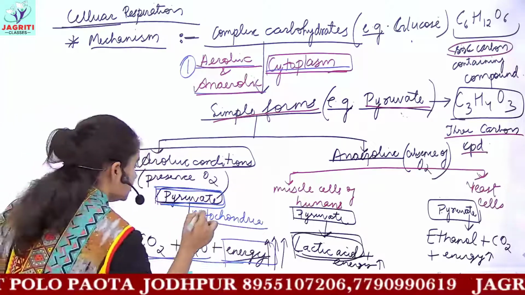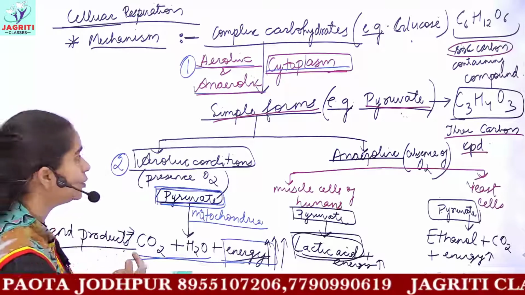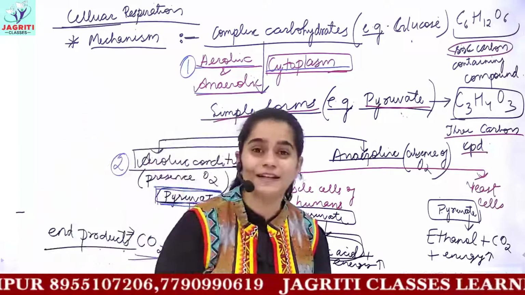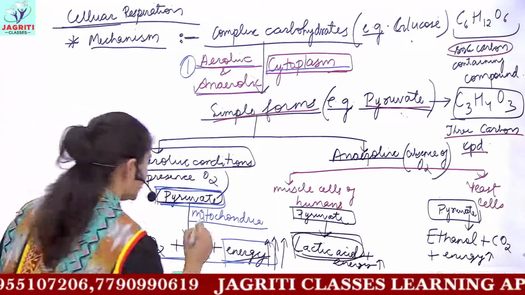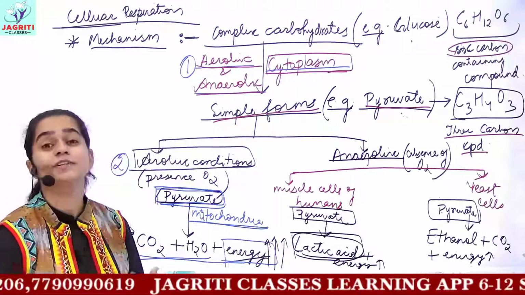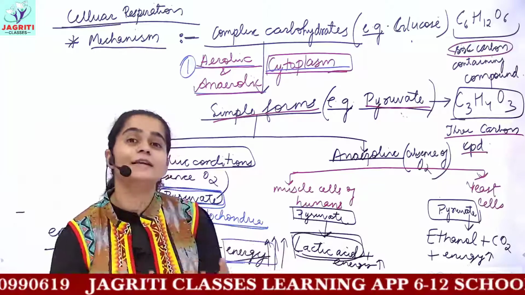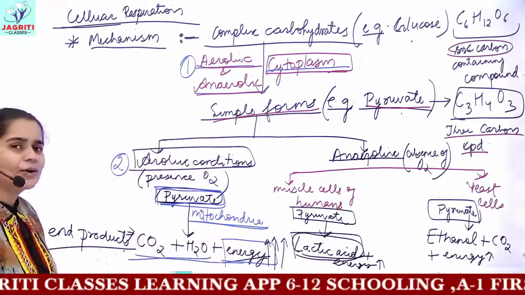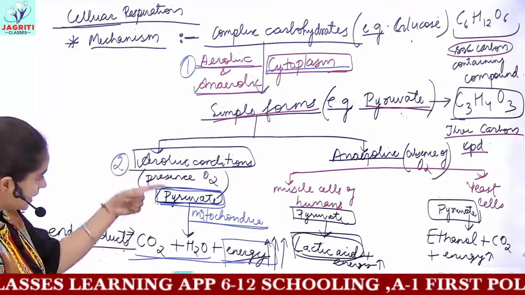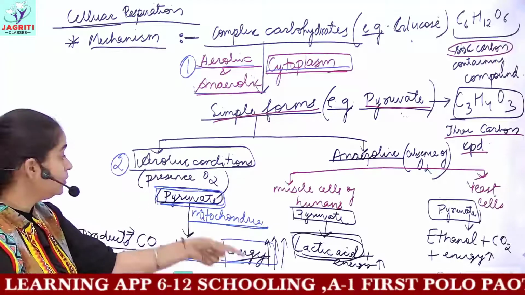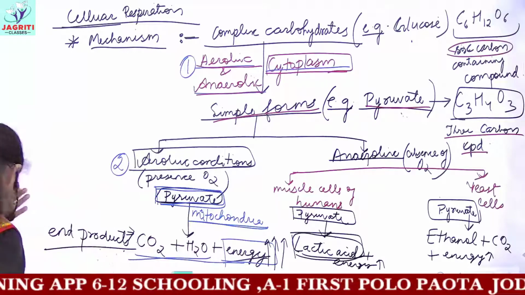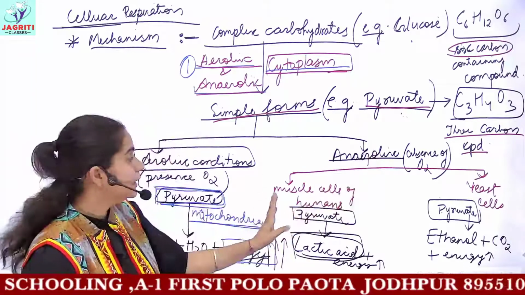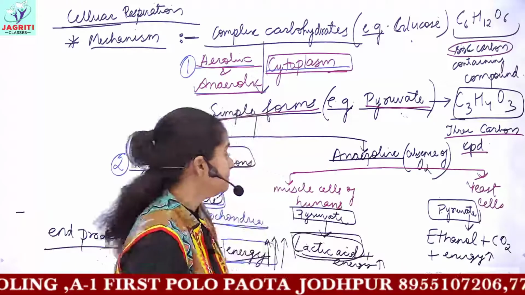And hence, whenever in your previous classes you have read about mitochondria and different cell organelles, in chapter 5, Fundamental Unit of Life in class 9th. So mitochondria is also known as the powerhouse of the cell, because mitochondria is helpful in the production of energy. Now you can tell why only mitochondria is called the powerhouse, because this breaking of pyruvate into energy compound occurs in mitochondria. Then anaerobic respiration has 2 different categories.